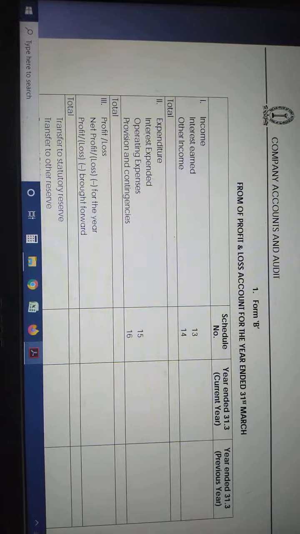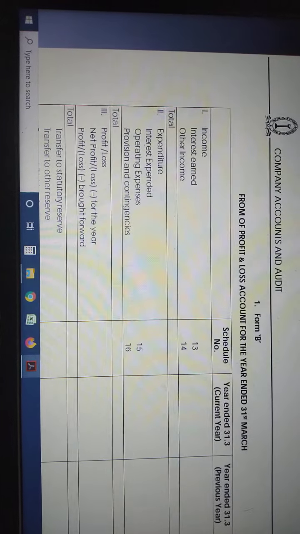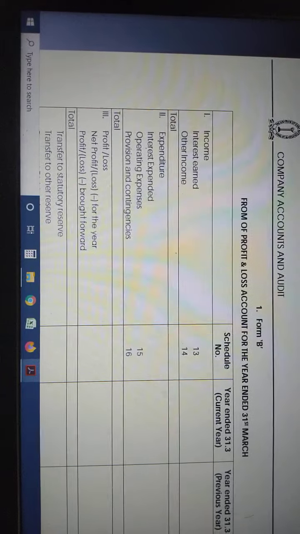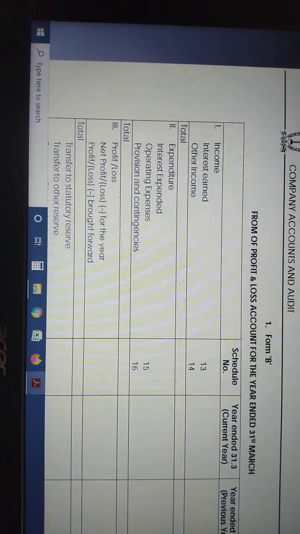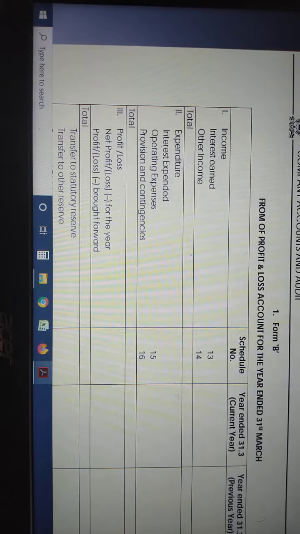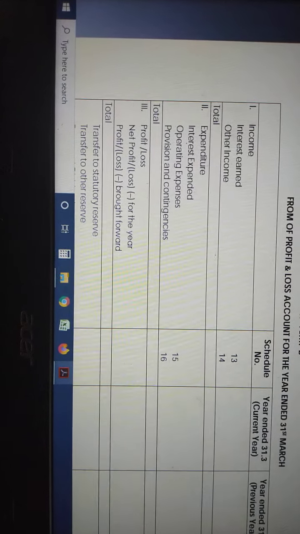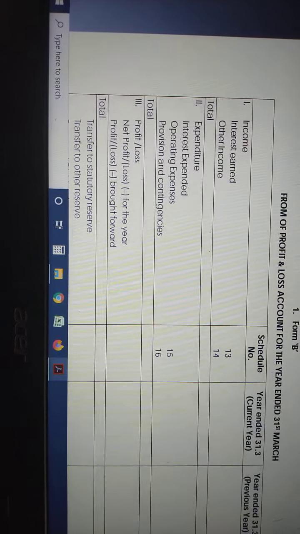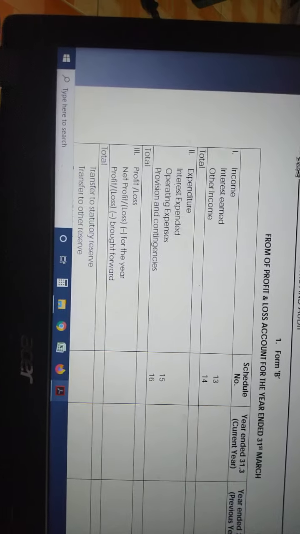Under Form B you have income. Under the income, interest earned is schedule 13, other income schedule 14. Under the expenditure you have interest expended, that is schedule 15, operating expenses schedule 16. Then one more thing, provisions and contingencies, which we have not covered in our workings. Please remember that also. For that there is no schedule number. Please remember, interest expended is 15, operating expenses is 16, provisions and contingencies no schedule number. It is given a little bit wrongly, so please correct it, okay?